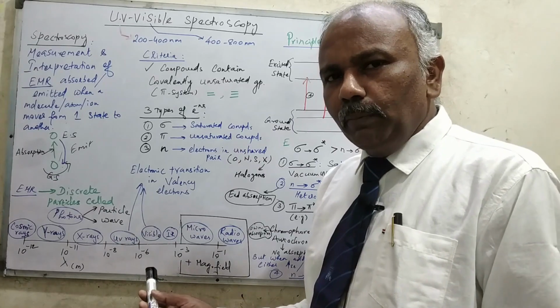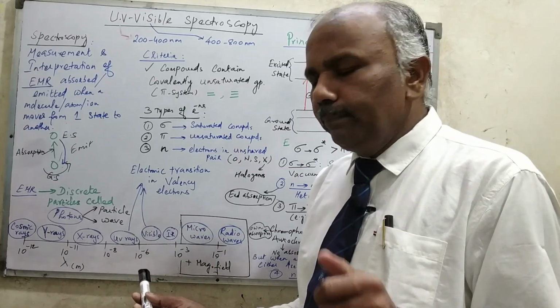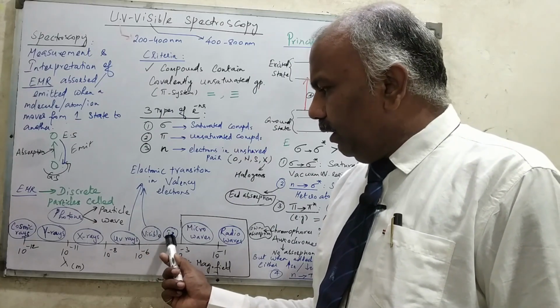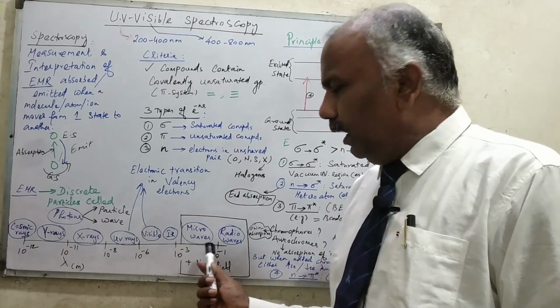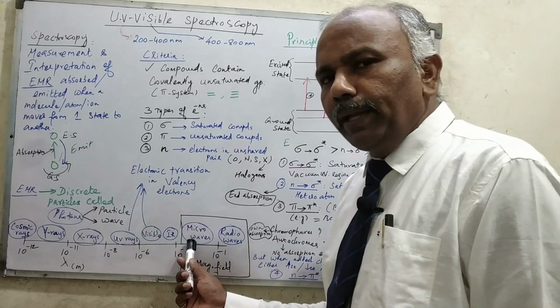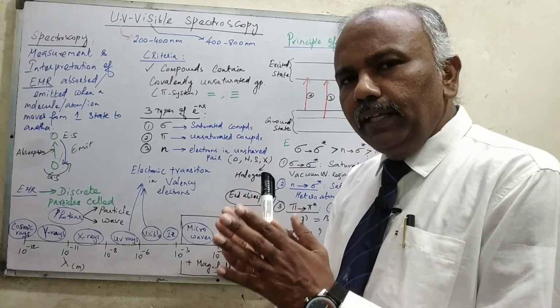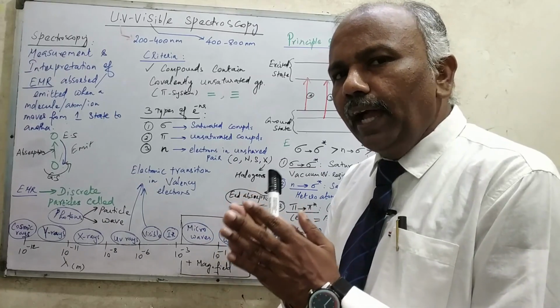So the vibration of the molecule is concerned with stretching and bending vibration. And after IR radiation, we will be having microwaves and radio waves. So what are these microwaves and radio waves? Microwaves and radio waves have very low energy, but they have a very high wavelength.